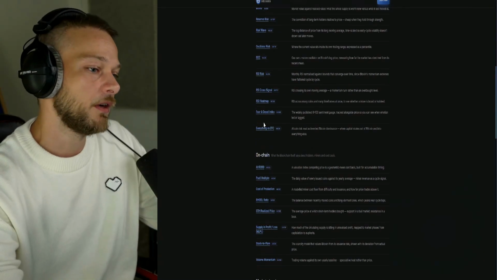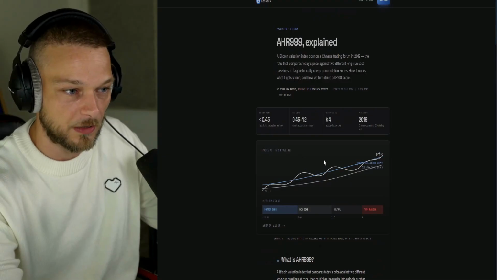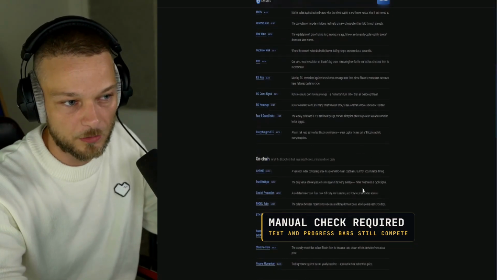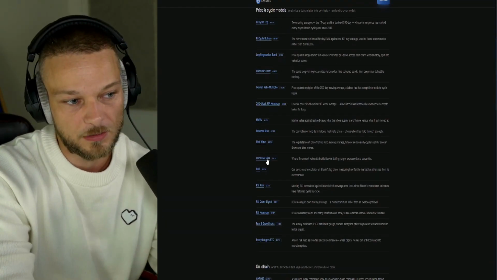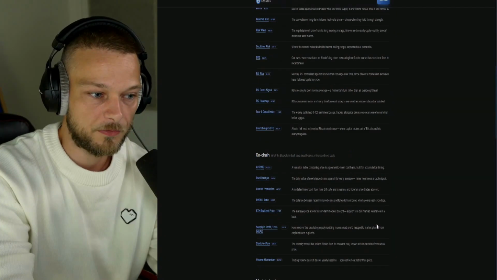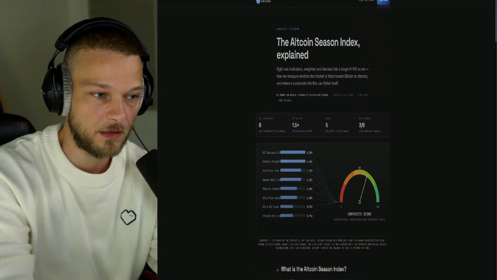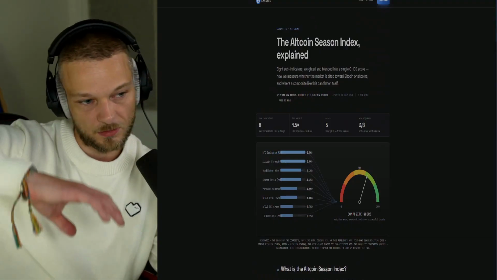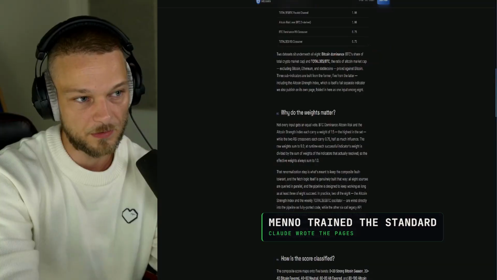So now we have pages for pretty much every single thing. Every indicator has its own nice looking graph. And here and there it could be a little bit better, where the text is above the line in the same color, which is hard to read. These are the kind of things that you always want to manually check for yourself. But overall, it created these pages for all of the indicators that I'm using right here. And I must say that I absolutely love it. Look how this is looking. Again, I should fine tune this a little bit so that the text and the progress bars are not competing with each other.